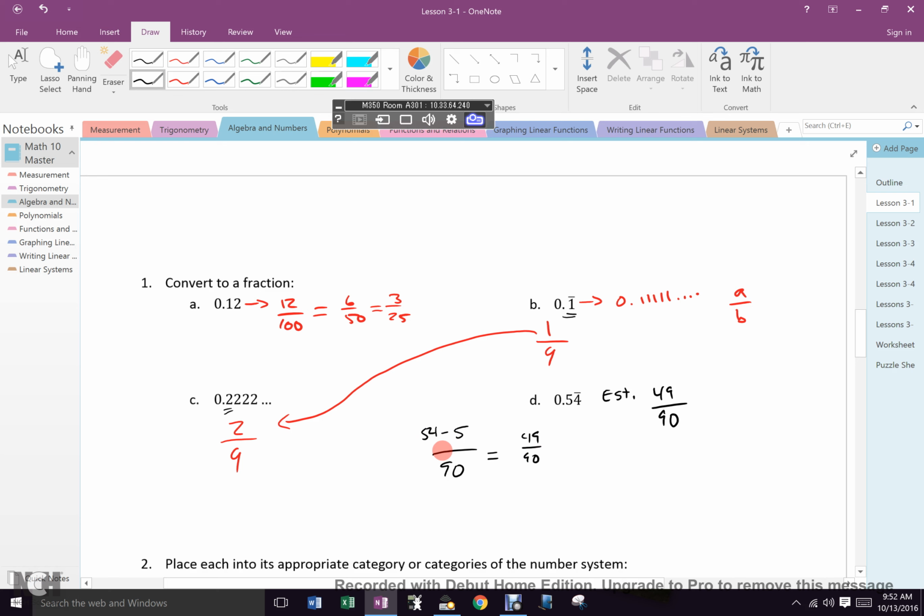Okay? What if it was this? 0.154 and only the 4 repeats. Now what would it be? What would it be over? 900. And what would the numerator be?